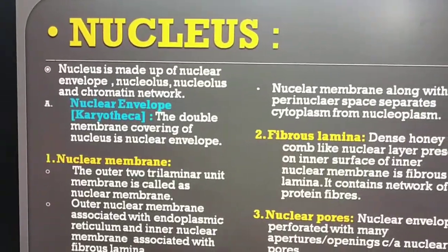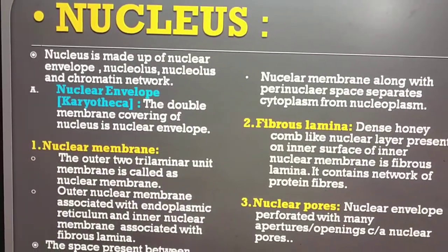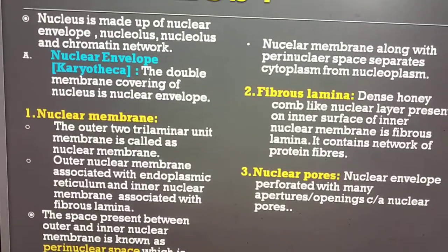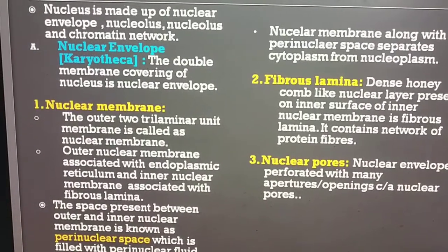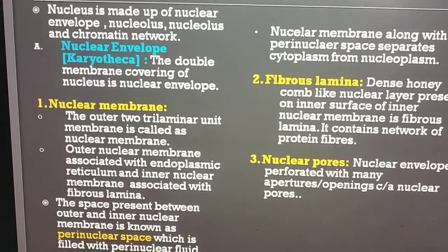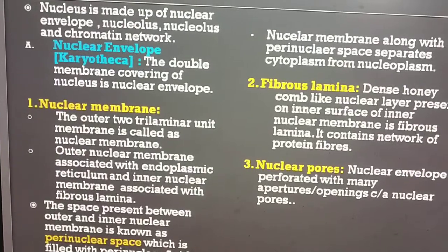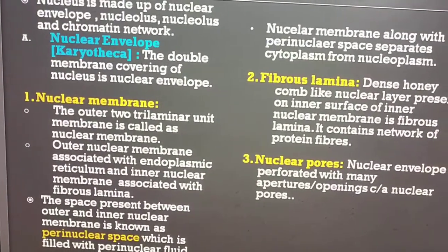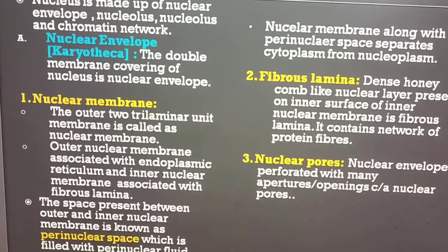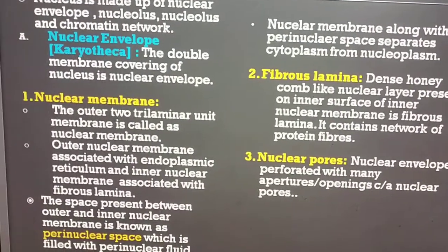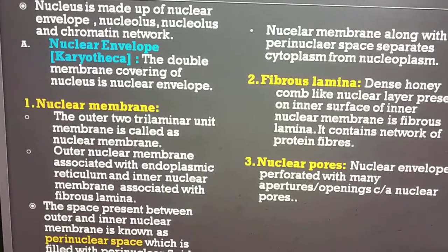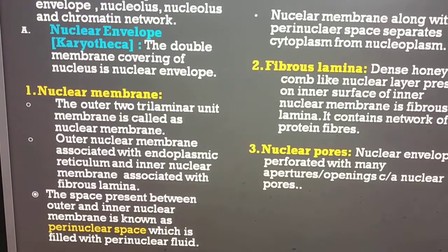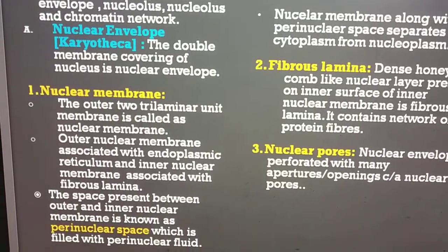Nucleus is made up of nuclear envelope, nucleolus, nucleoplasm and chromatin network. We see all the structures one by one. The first structure is the nuclear envelope. Nuclear envelope contains nuclear membrane, fibrous lamina, nuclear pores, annuli and pore complex. Nuclear envelope is a double membrane covering of the nucleus.